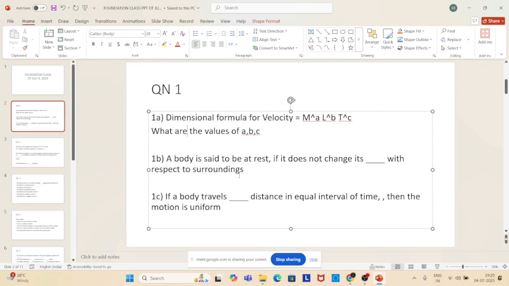Okay, can anybody read? So Kavin, read 1C. If a body travels dash distance in equal interval of time, then the motion is uniform. What will come there? Equal distance. Equal distance, very good. If a body travels equal distance in equal interval of time, then the motion is uniform. If a body travels unequal distance in equal interval of time, then it is not called a uniform motion. Non-uniform motion. Correct, very good.